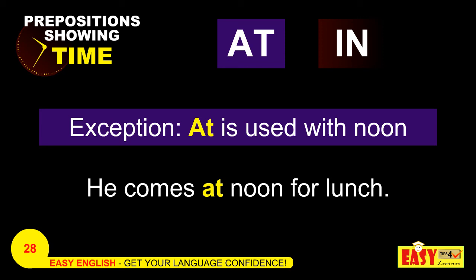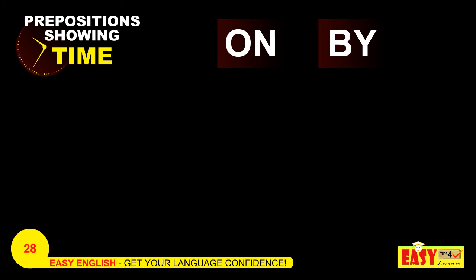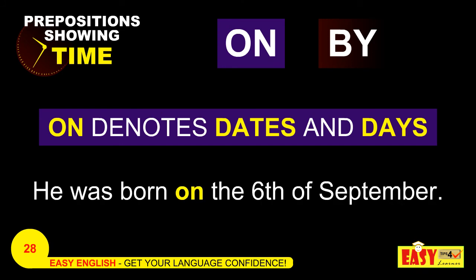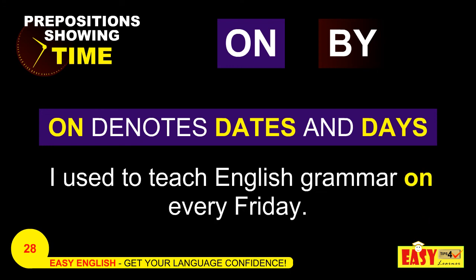Now let us analyze the prepositions on and by. On denotes the date and days. He was born on the 6th of September. Here on denotes the date. Look at the next sentence. I used to teach English grammar on every Friday. Here on denotes the day.